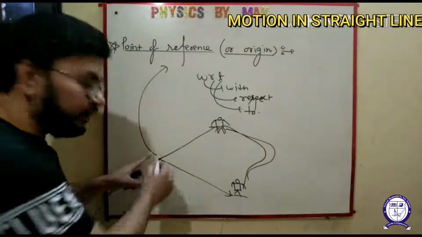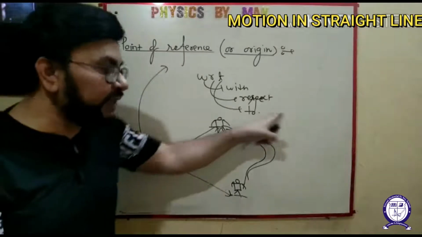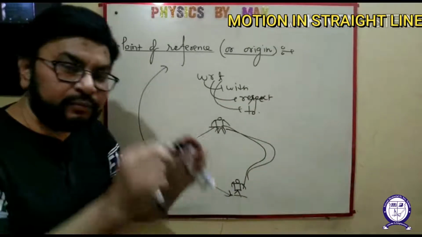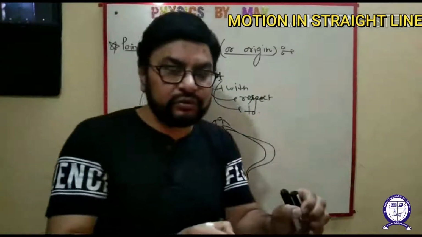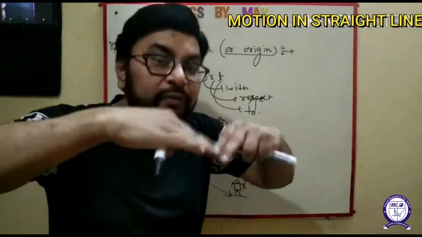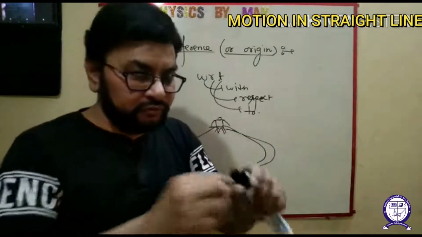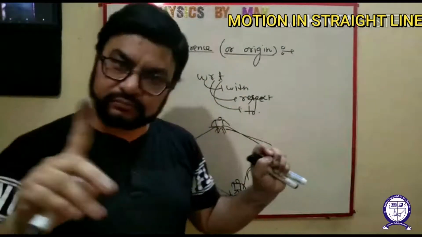So simply this is the point of reference. No matter where the man goes, the point of reference is fixed. And point of reference can vary also. It depends on our own choice. So origin depends on us. Whatever point we want to take as origin, we can freely take, no problem.